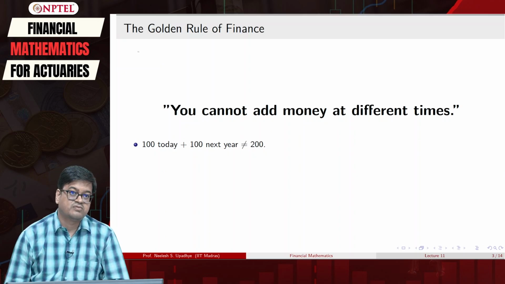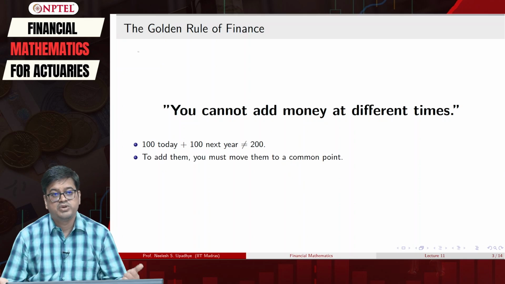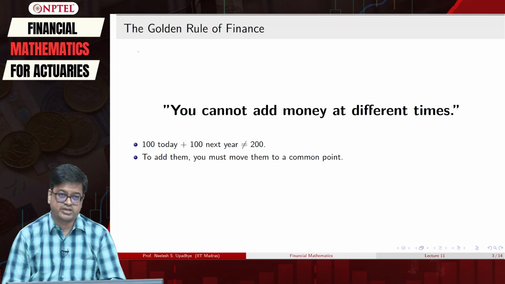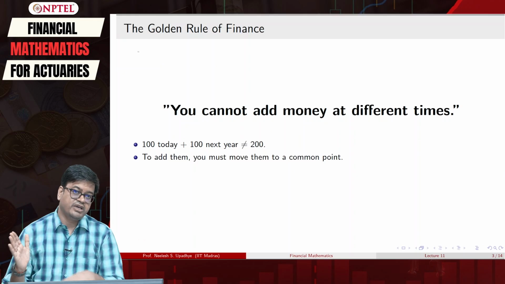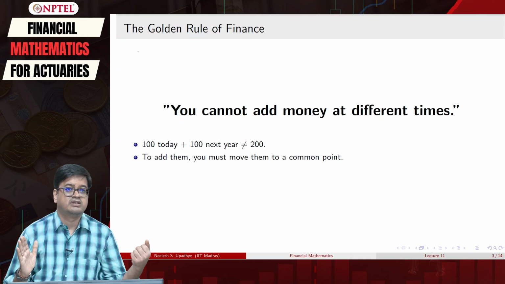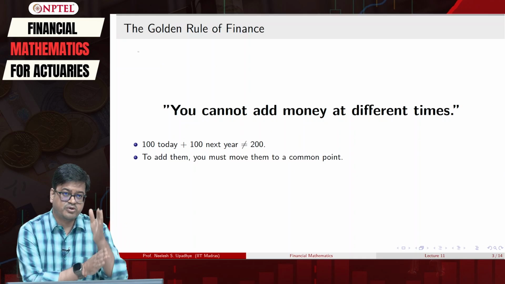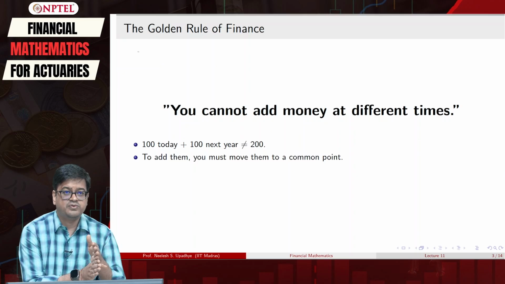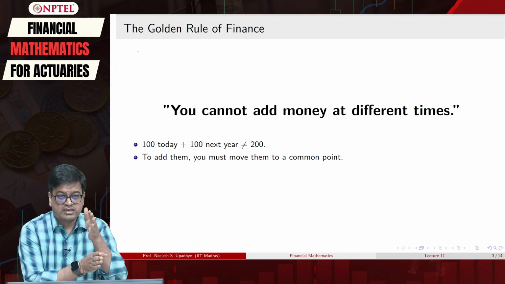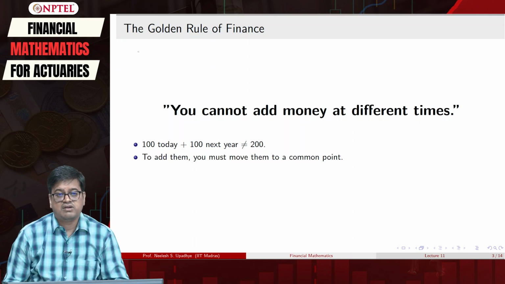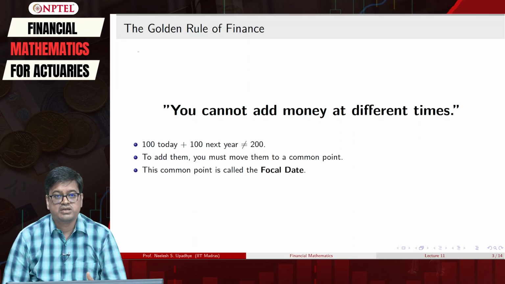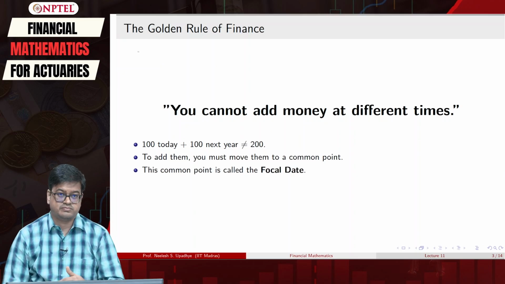Then how can I understand how much amount I have? To answer that, we need to bring these two money values to a common time point. So 1990 you bring forward to 2020, or 2020 you take backwards to 1990. Both of them should be brought to the same value, and if you add them at that common point, only then can you have a clear understanding. What is that common point called? That common point is nothing but a focal date.